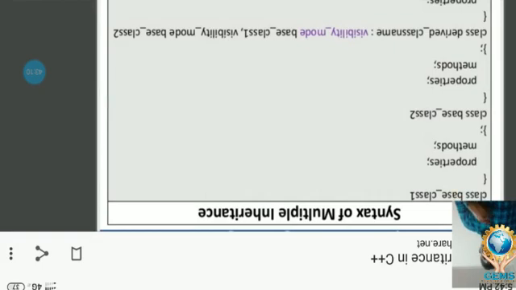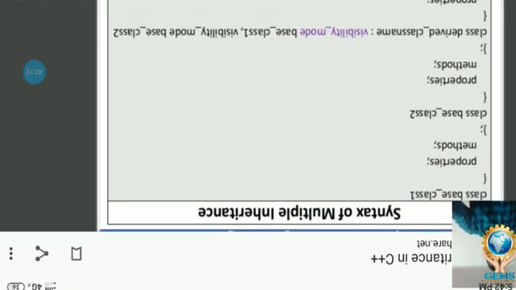Let's see the example or syntax of multiple inheritance. Already we discussed single inheritance. Now we are going to discuss multiple inheritance. In this multiple inheritance, try to observe the syntax here. As I already explained, the child class is derived from two parent classes. So here two parent classes are declared. One is base class 1 and the second one is base class 2. Base class 1 and base class 2 are both considered parent classes.